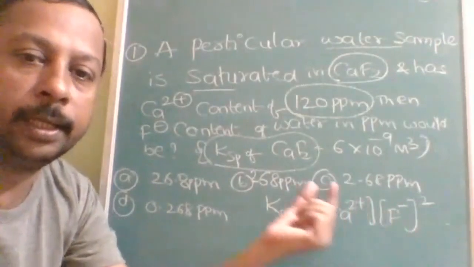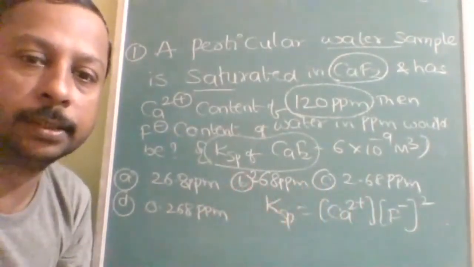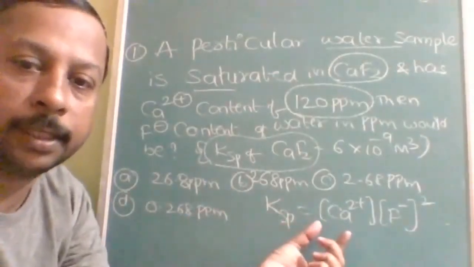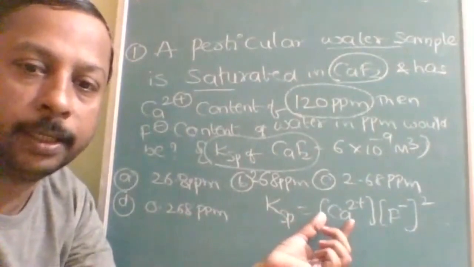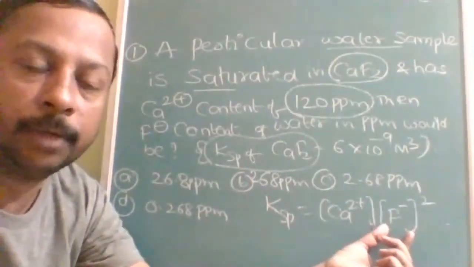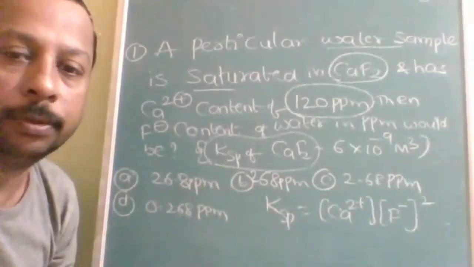Again, that molarity is to be converted back to ppm. Then you will get the answer. Simple three steps: first, convert the calcium ppm into molarity and substitute. Then you will get the fluorine molarity. Convert that molarity into ppm. Is that clear to all of you?